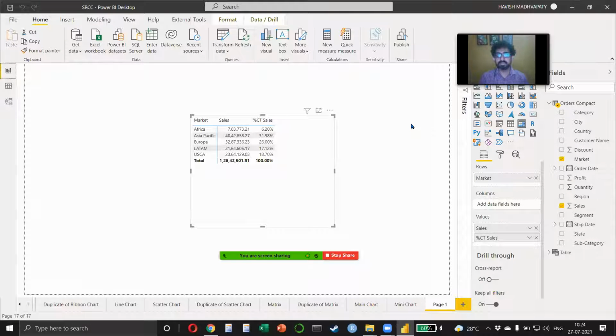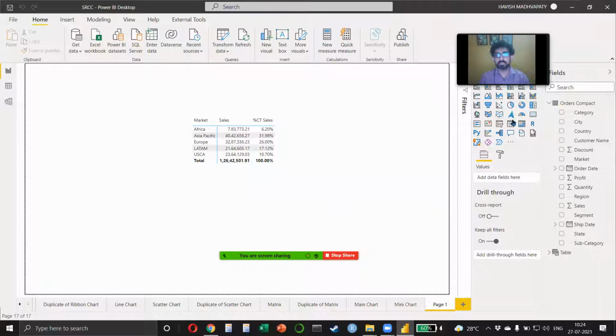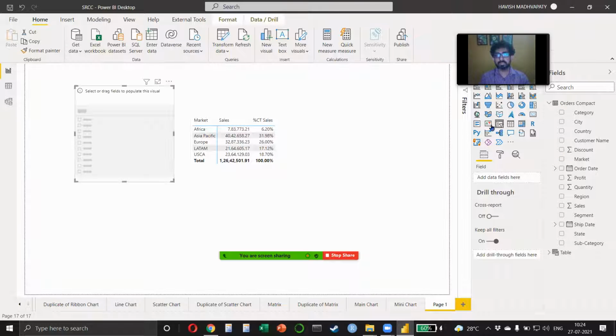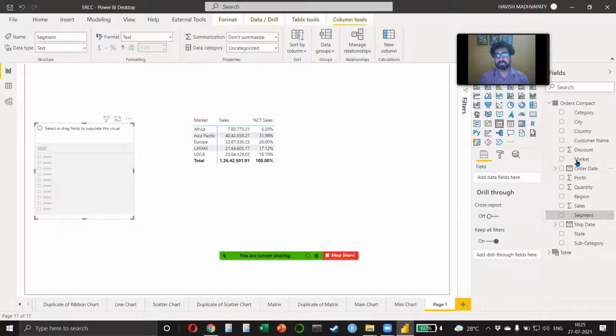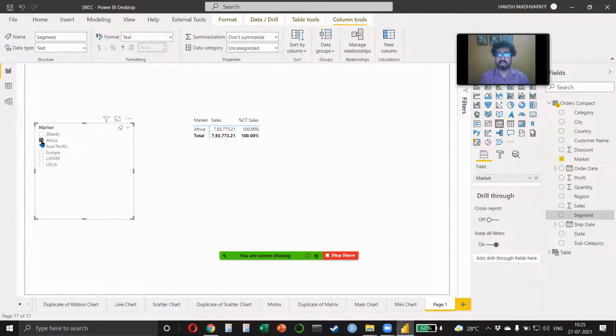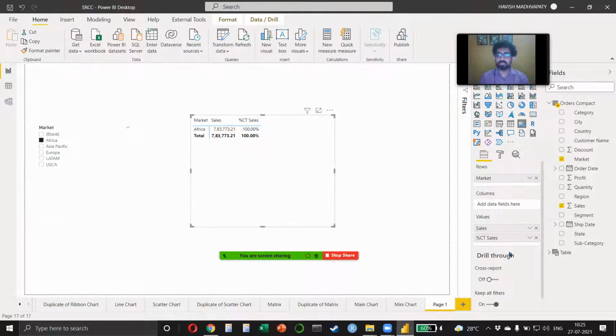Yes, sir. Sir, on this table, after I tried to use filter, I wanted to only have the data of Africa first, and I wanted to erase all the data. So I used the filter and I clicked on Africa. That's it. And when I click on it, it converts into only 100%. It doesn't show the 6.20% cell. Yes, sir, like that. Because I've kept both the values, no? See, I've kept the sales value as well. I kept the percentage as well. But I wanted only 6.20%. That's why I was asking how to do that.